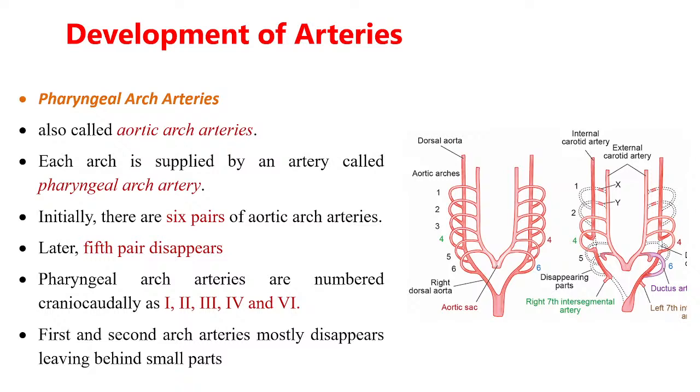Then the first disappears, only a small part remains. Second also disappears. Third, fourth, and sixth arch arteries remain, and fifth also disappears.